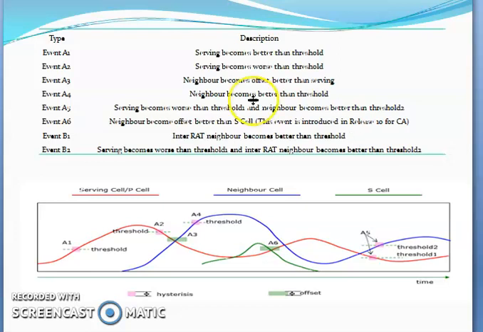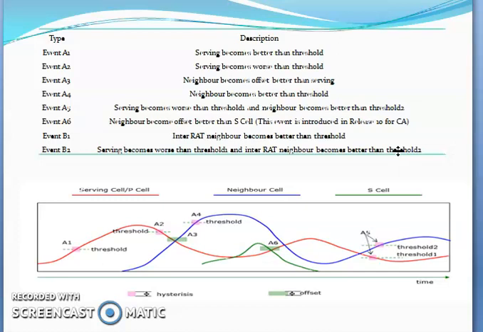Okay, and then your B2: serving became worse than threshold 1 and inter-RAT neighbor became better than threshold 2. Here B2 is a handover event. The parameter is set to B2 under event monitoring, and that is false or true. If you want to monitor this B2, you also need to enable it.